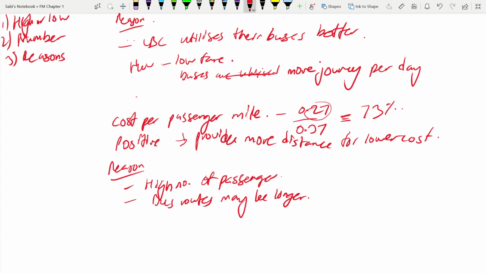Right? Because LBC might go to some areas, like suburbs that are far from the main city, right? They might cover those roads as well, which the private sector will not cover because it's not going to make them any profit.